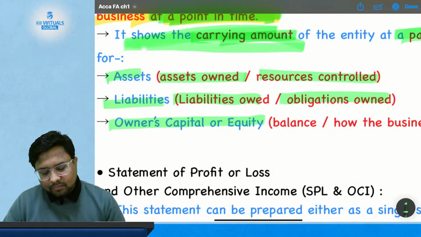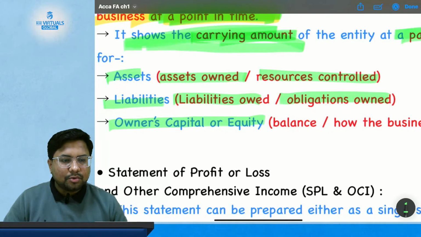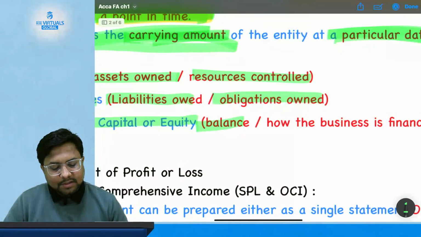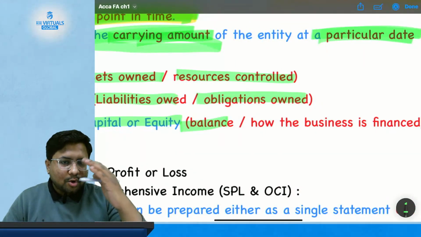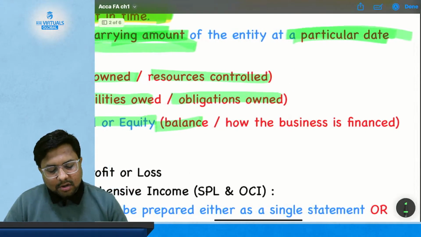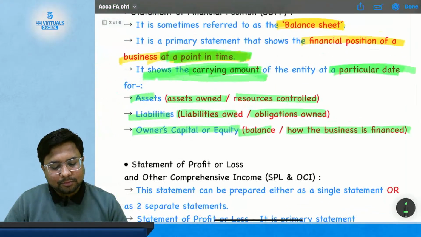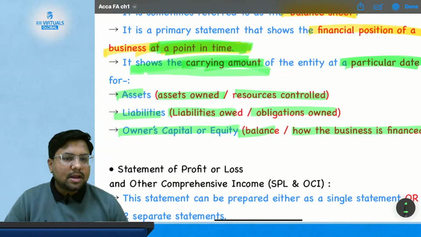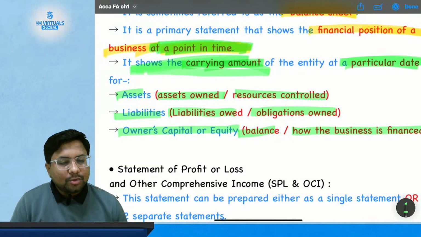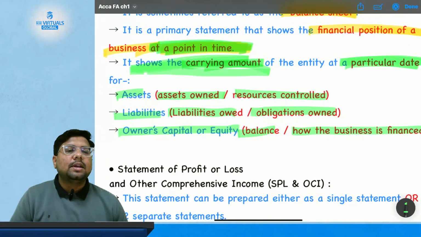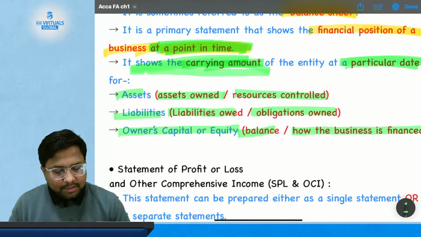Okay, and last but not the least, owner's capital and equity. What is the balance? All the assets minus outside liability is your balance, or how the business is financed. So suppose I have invested some of my amount in this classes. That amount is my owner's capital, or you can say equity.